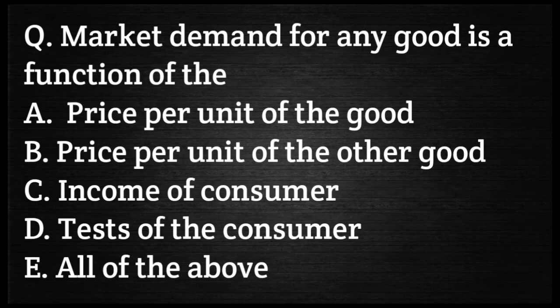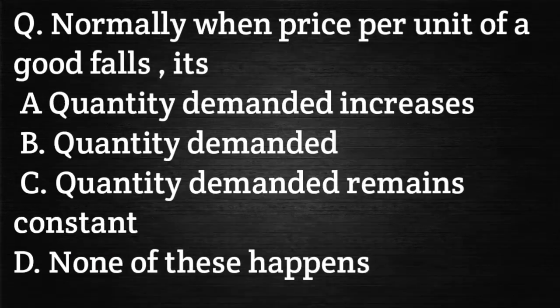Your next question is: market demand for any good is a function of the price per unit of the good, price per unit of the other good, income of the consumer, taste of the consumer, and all of the above. Your right answer is all of the above. Let's move to another question.